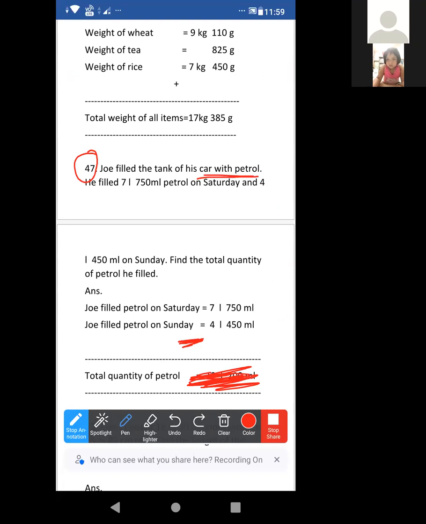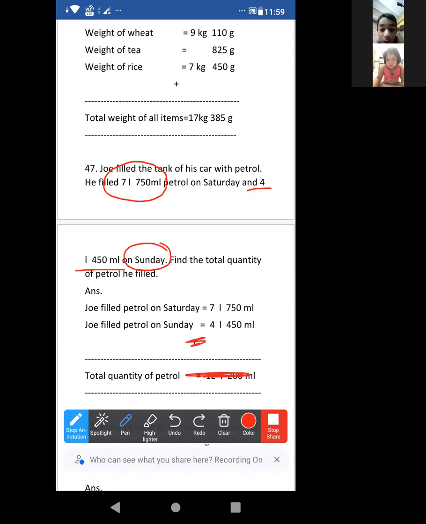He filled 7 liter, 750 milliliter petrol on Saturday. And on Sunday, how much did he fill? 4 liter, 450 milliliter. Find the total quantity of petrol filled. It is also asking for the total.